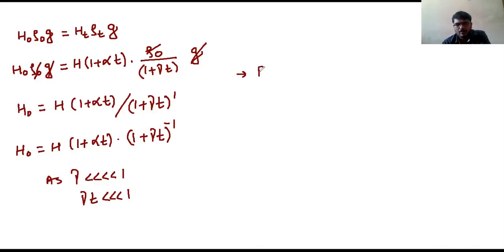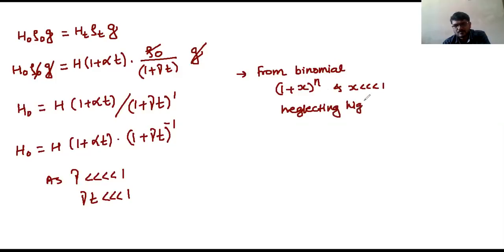So from the binomial theorem, what we are getting: if 1 plus x whole power n is there, and x is very much less than 1, then neglecting higher powers, 1 plus x whole power n is equal to 1 plus nx.